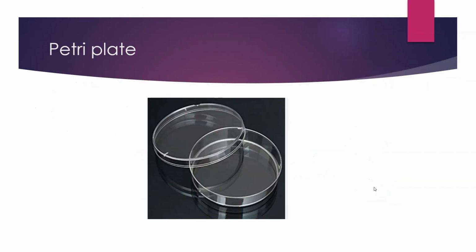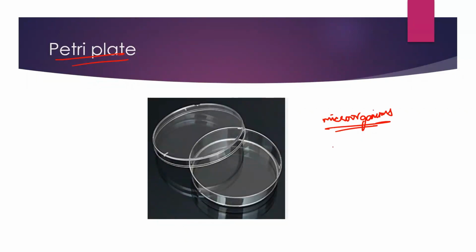Okay, so before understanding all the experiments, I would like to tell you about the Petri plate. Now see, when I have to grow a plant, we know we take a pot, inside the pot we put soil and either sow the seeds or put the sapling, then pour some water and keep it in sufficient sunlight, right? But what about microbes? If I want to grow microorganisms, what should I do? Where will I grow them?